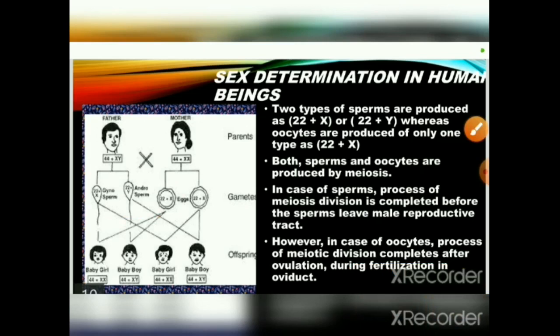Both sperms and oocytes are produced by meiosis. In the case of sperm, the process of meiotic division is completed before the sperm leaves the male reproductive tract. However, in the case of the oocyte, the process of meiotic division completes after ovulation and during fertilization in the oviduct.